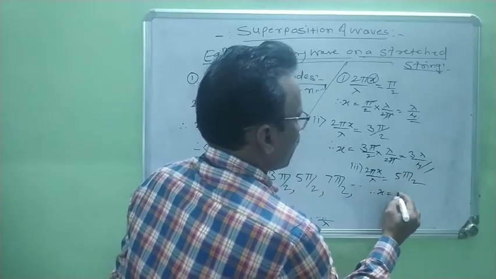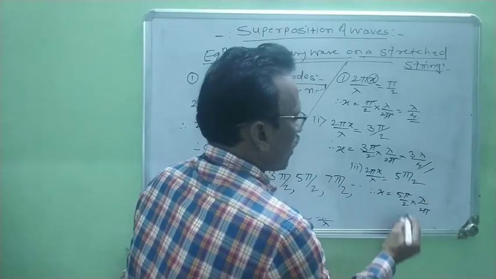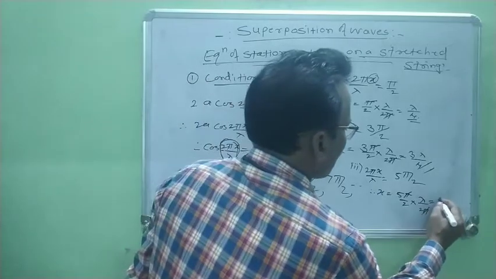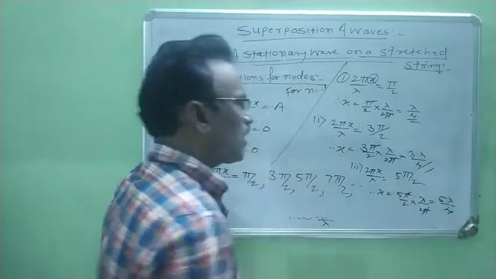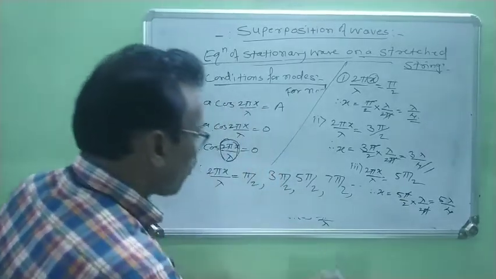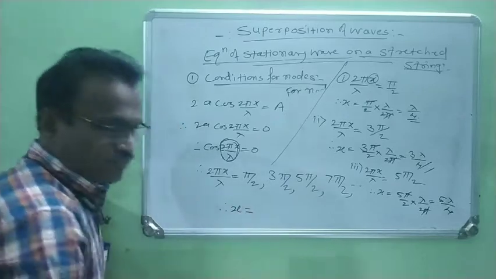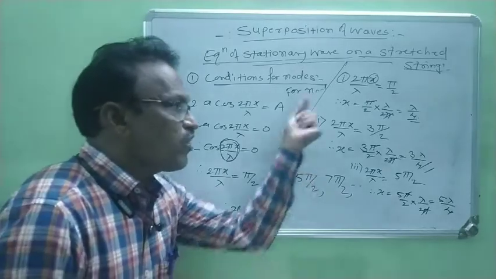Therefore, x is equal to 5 pi by 2 into lambda upon 2 pi. Again pi gets cancelled. Now it is 5 lambda by 4, right? And so on. In this way, from this we find out the value of x, means the distance of the node.